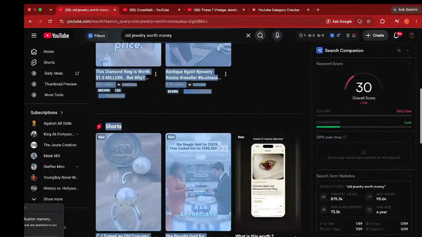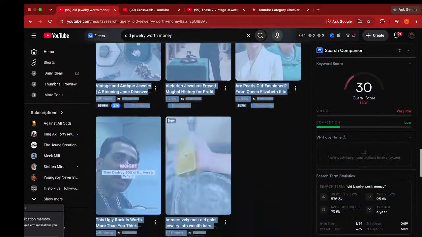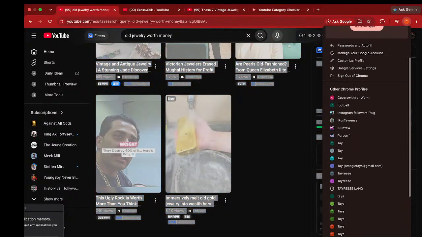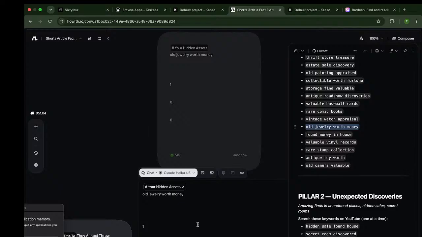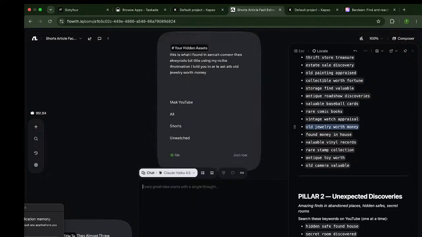So all we want to do now is copy everything from here. We're gonna copy it all from here. Command C. We're gonna now go back over there, and we now just want to paste it in this tool. All right, so what I'm gonna do is scroll up. I'm gonna say, this is what I found in search. Convert these keywords to titles using my niche information I told you in our last tab. All right, so I'm gonna hit enter.